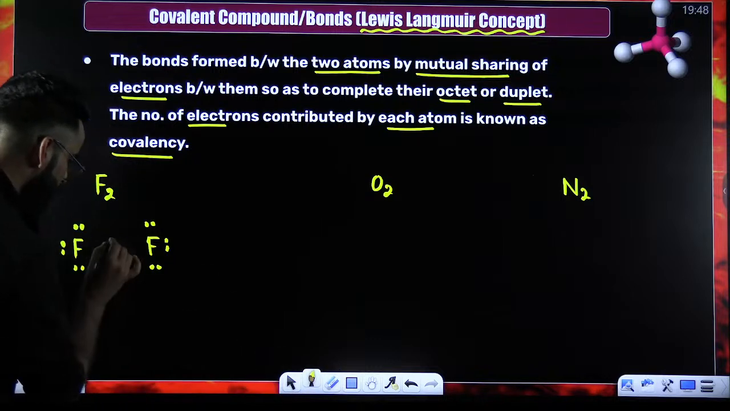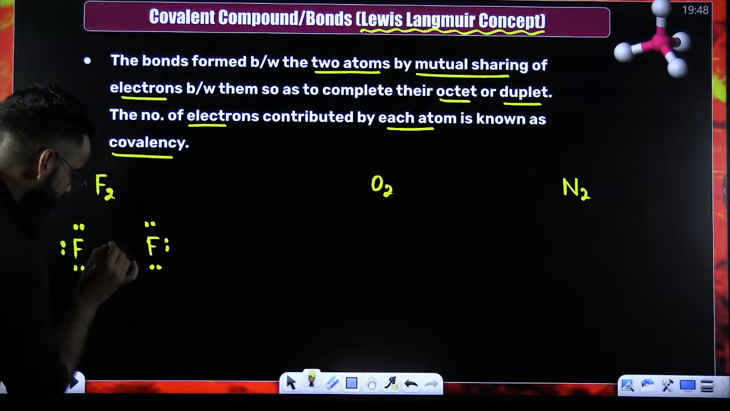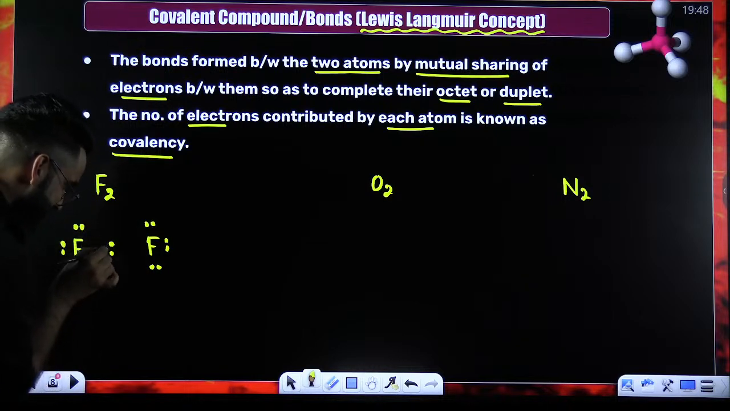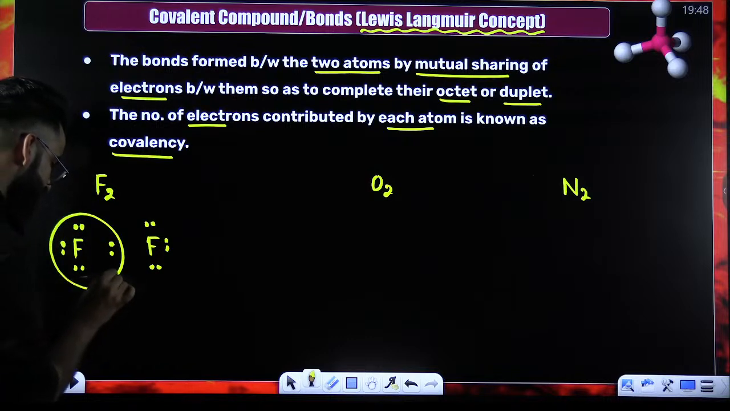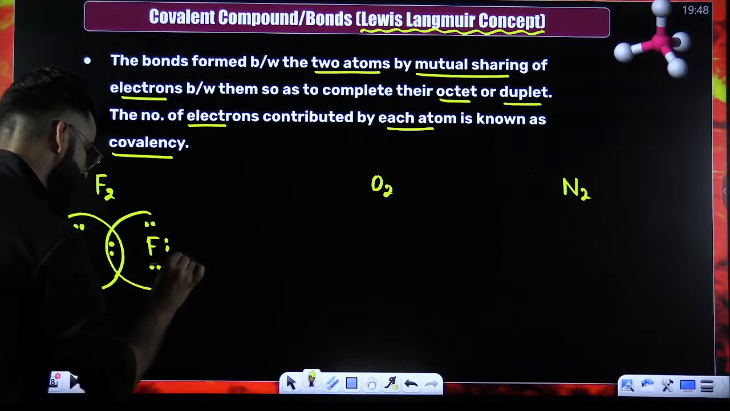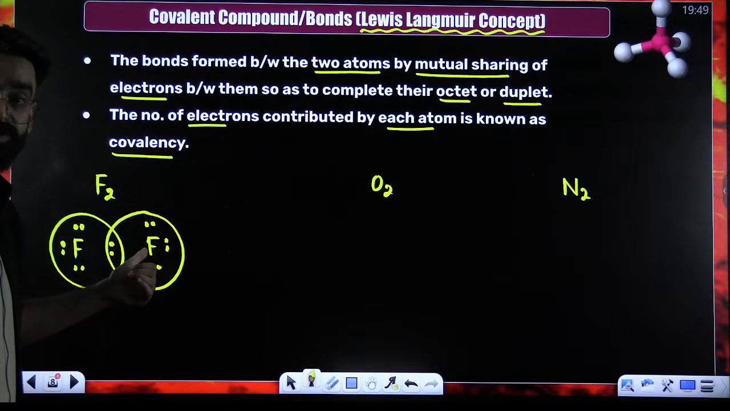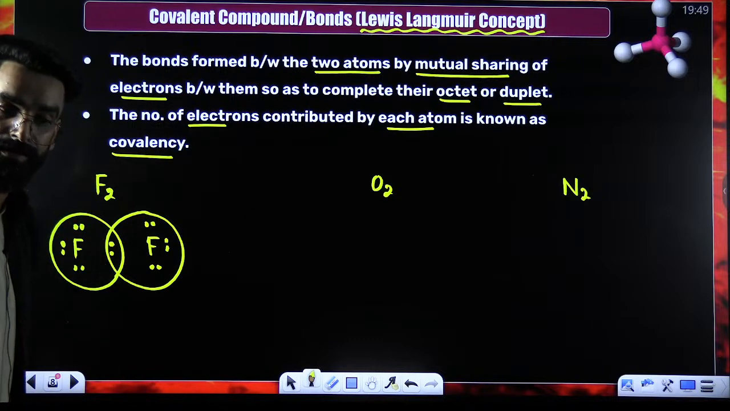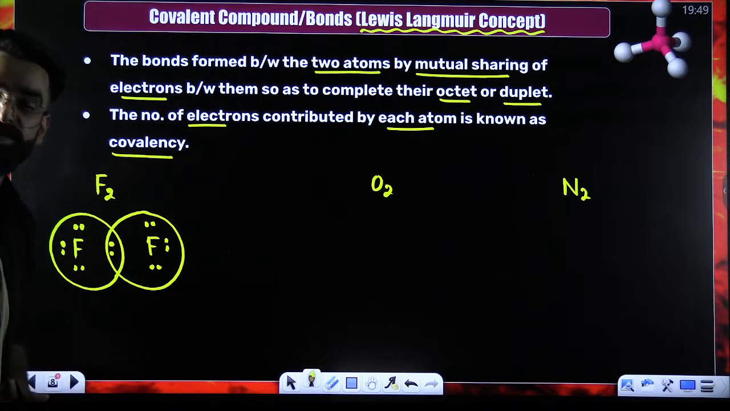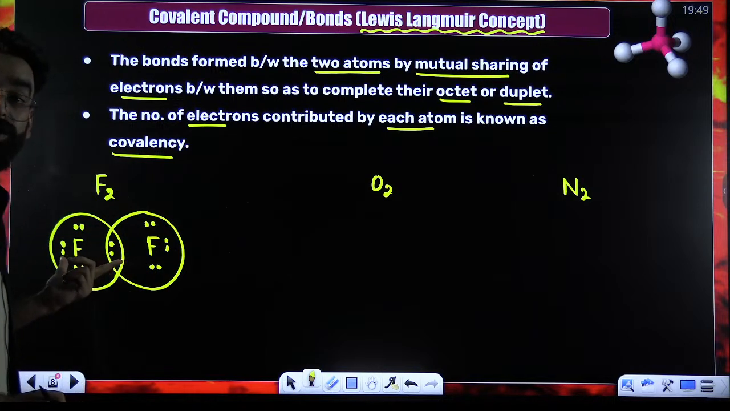They are going to give 1 electron each. And that 1 electron, which is given by each, so that means I'm talking about this electron pair. This electron pair is mutually shared by both the atoms. And whenever you see mutual sharing of electrons happening, understand a covalent bond gets formed. So which bond got formed here? A covalent bond got formed, right?